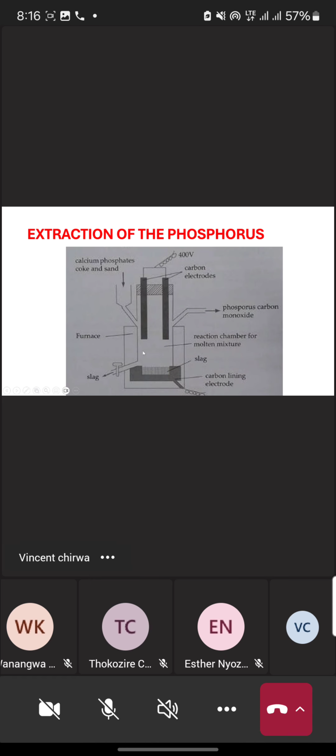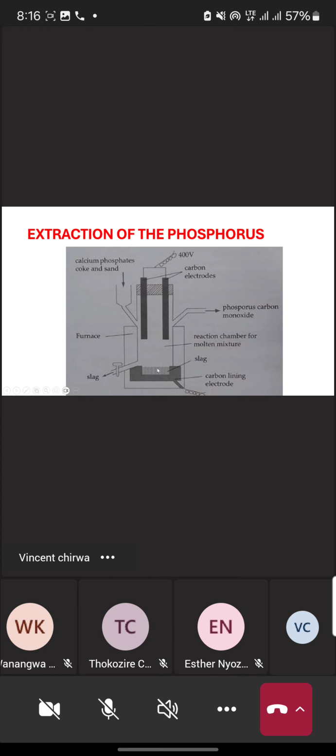When the substances react, we get waste products. These waste products are called the slag, which can be a solid or a liquid. This slag gets out of the reaction chamber via this outlet.